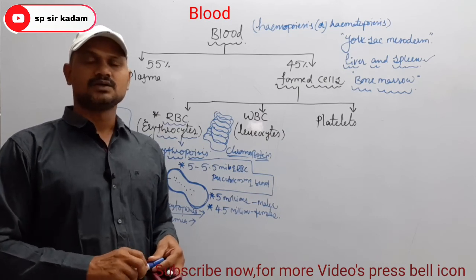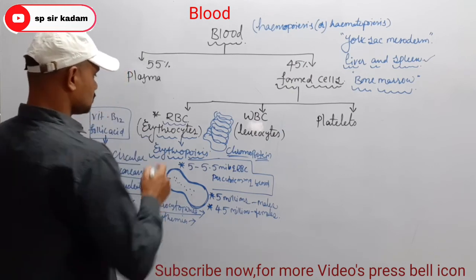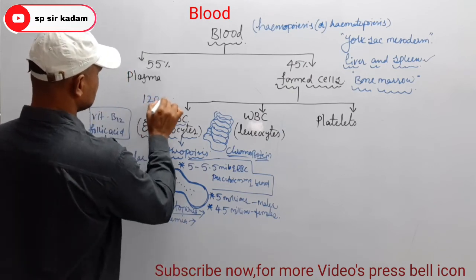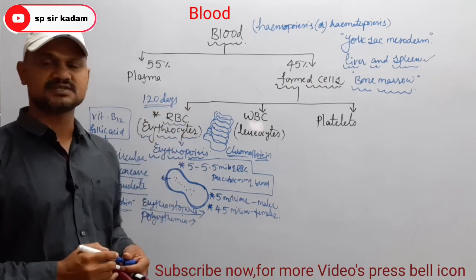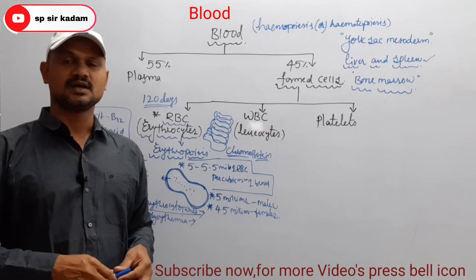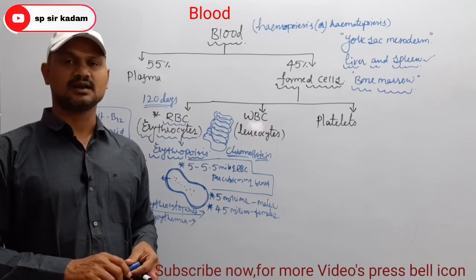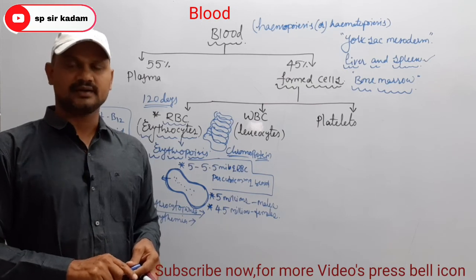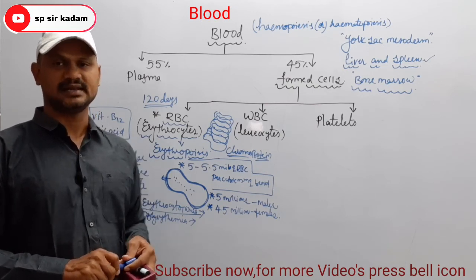So when we look at the lifespan of RBC, it is 120 days. After completing the lifespan, the worn out RBCs are destroyed in which parts? That is the spleen and liver.